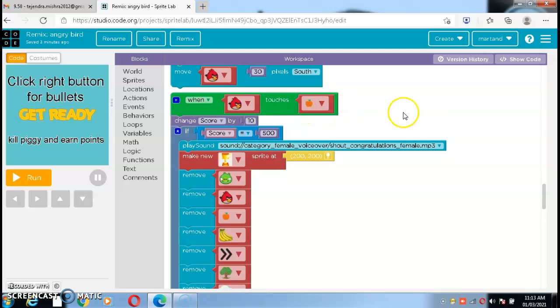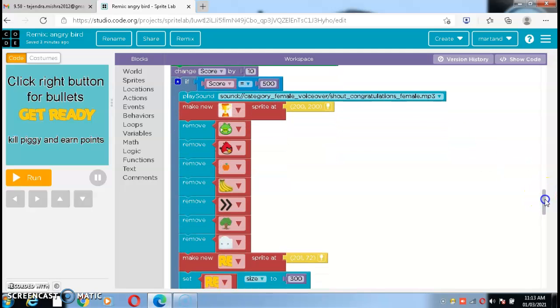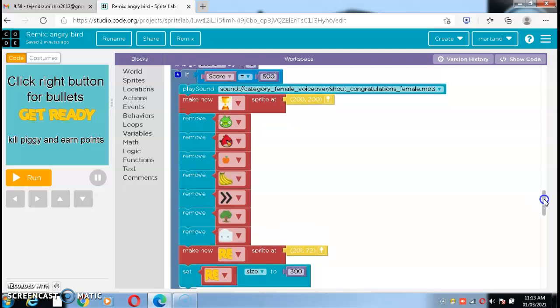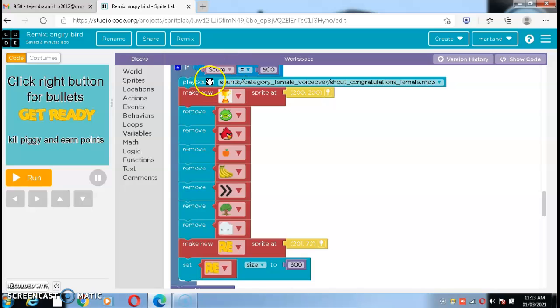When the Angry Bird touches the apple, the score will change. Score will increase by 10. If our score will be 500, then again a female voice will appear and say congratulations.